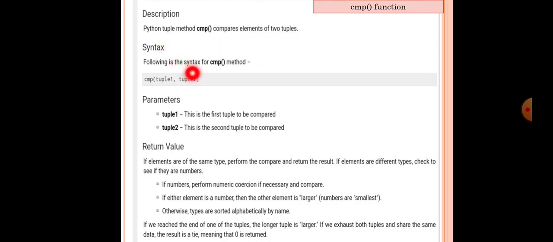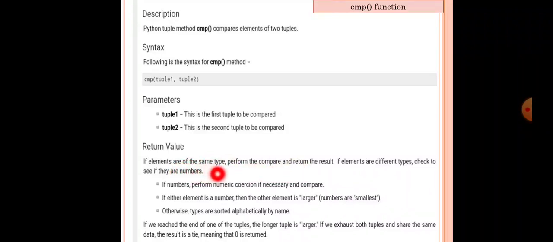Following is the syntax for the cmp method, that is cmp(tuple1, tuple2). Both will be objects of type tuple. Then the parameters: tuple1, this is the first tuple to be compared, and tuple2, this is the second tuple to be compared. And here the return value is, if number, perform numeric comparison if necessary and compare.